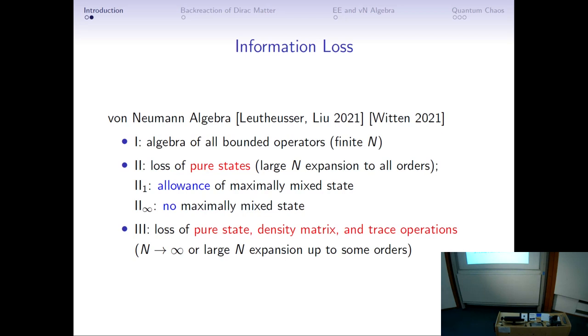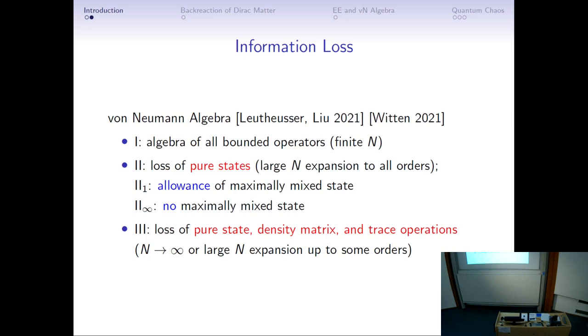But okay, let me first say the algebra first. The type I algebra is the algebra of all bounded operators, which corresponds to the finite degrees of freedom. And then indeed, we usually think that this algebra can give a quantum gravity description, because all things are considered, and we have the whole degrees of freedom in this type I algebra. And then for type II algebra, we will lose a little. We lose the pure state. In this sense, we lose the states with finite normalization.